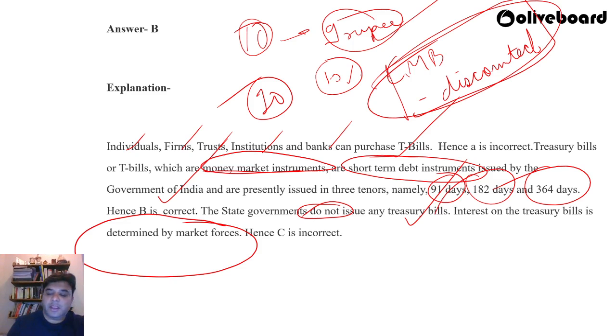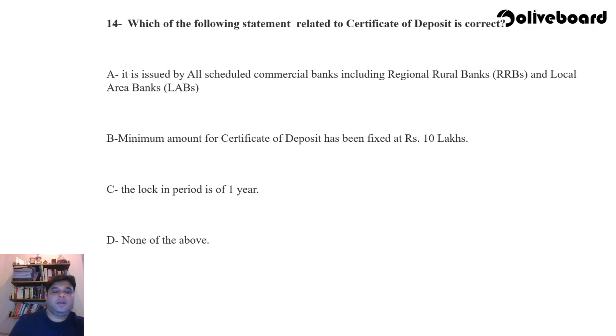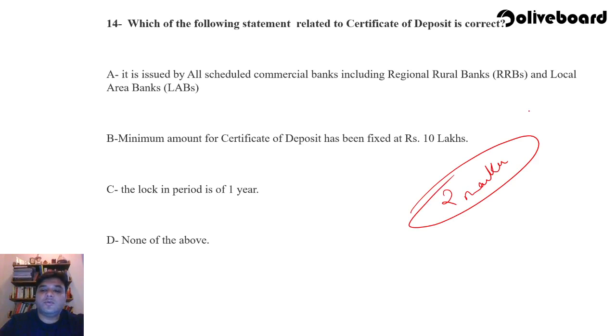Very, very important. Question number 14. Which of the following statements related to the certificate of deposit is correct? A. It is issued by all scheduled commercial banks including regional rural banks and local area banks. B. Minimum amount for certificate of deposit has been fixed at rupees 10 lakhs. C. The lock-in period is of 1 year. And D. None of the above. Again, a little bit on the tougher side. So again, I will classify this as a 2 marker.